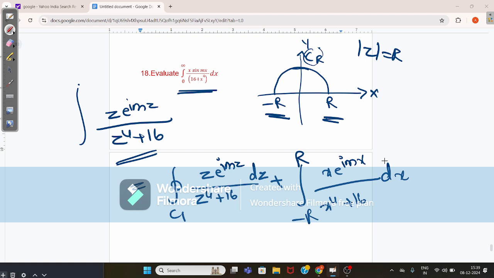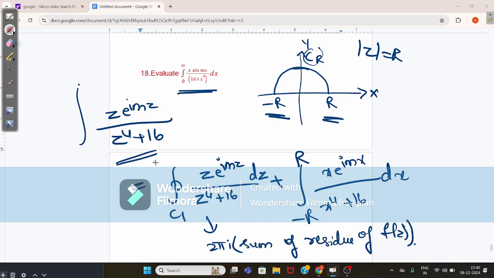So this can be written as 2 pi i into the sum of residues of f of z.